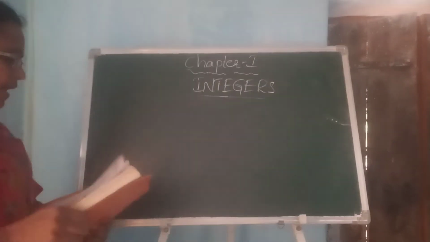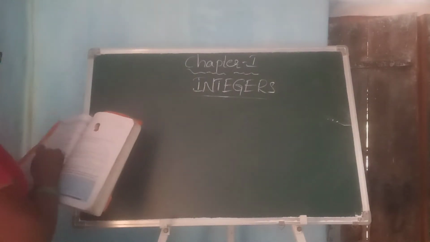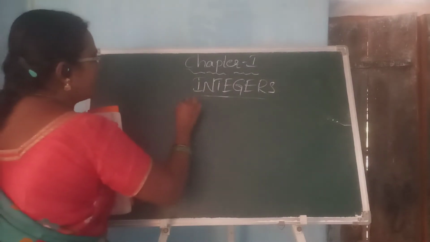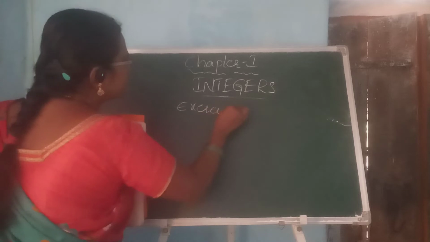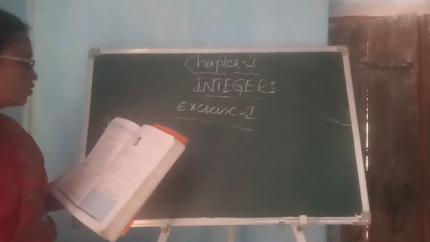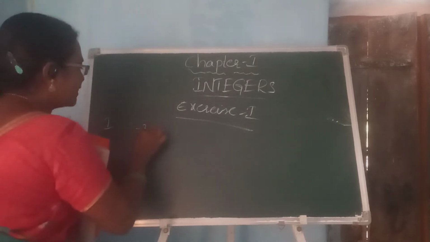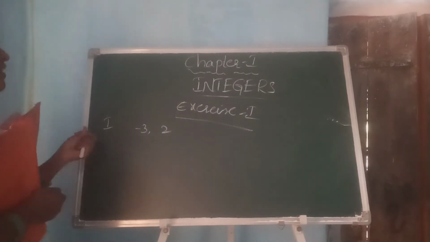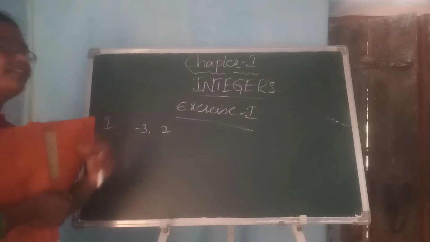Here the number line is given, and the marked integers are minus 3 and 2. They are asking which integer is bigger and which integer is smaller.